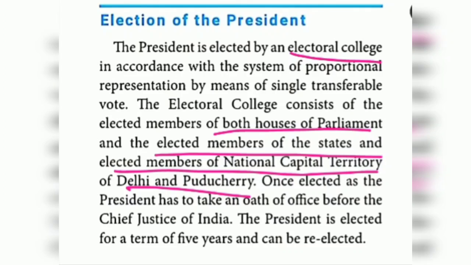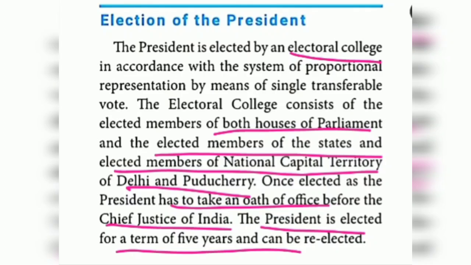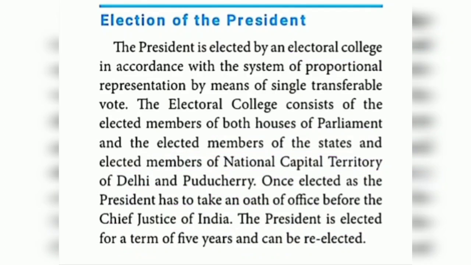After becoming the president, he has to take an oath of office before the Chief Justice of India. Oath, in the sense, what is the meaning? Pledge. Yes, the president is elected for a term of 5 years and can be re-elected. Re-elected, in the sense, for the next 5 years also he can continue as president.